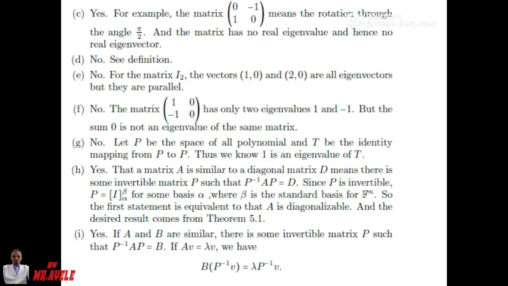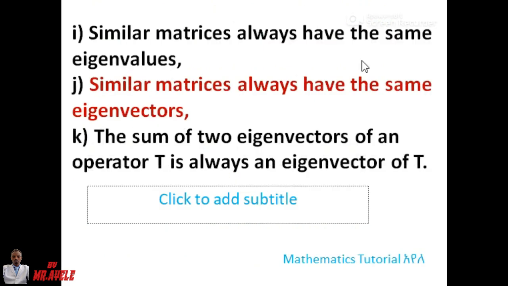Let's continue with I. Similar matrices always have the same eigenvalues. Is that possible? Yes. Similar matrices have the same characteristic polynomial, and the solutions of the characteristic polynomial equal to 0 are the same, so they have the same eigenvalues. What about J? Similar matrices always have the same eigenvectors. The answer is no. In the case of eigenvectors, false.